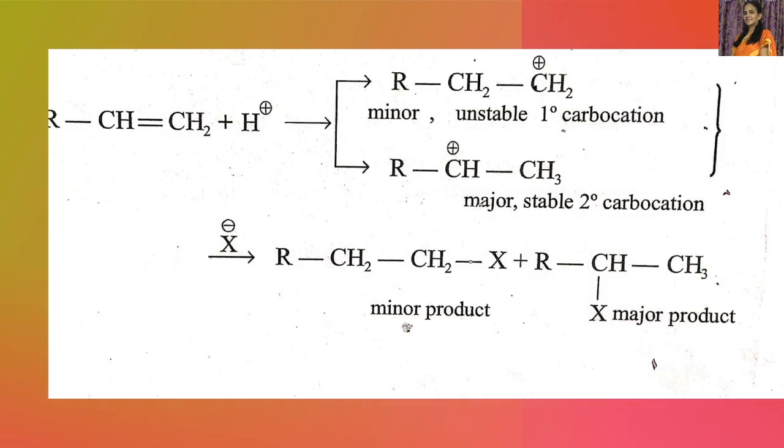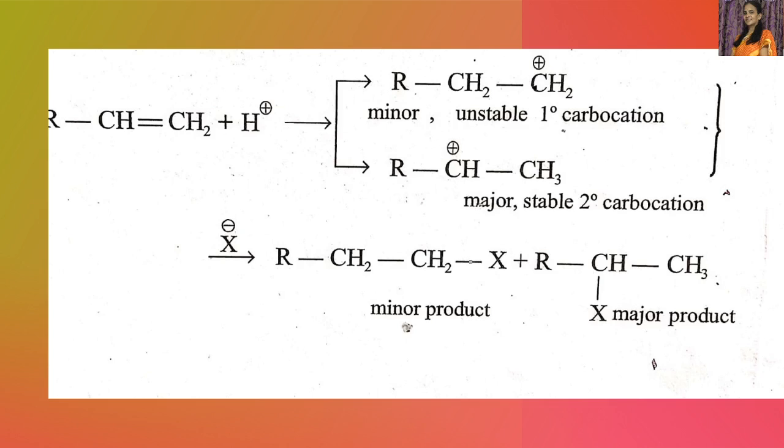Now let's consider one example. R CH double bond CH2, with H plus. This is the reaction mechanism. The H plus attacks one of the doubly bonded carbons so that it gives the more stable carbocation.